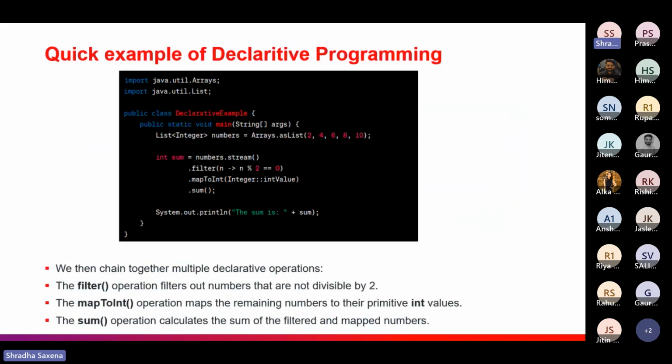This is the same example which we did in the imperative style with for loops. Here we are using filter, map, and finally a sum over the array list. This is a declarative style in which we are not using for loops, and look how clean the code is looking as compared to the imperative one.